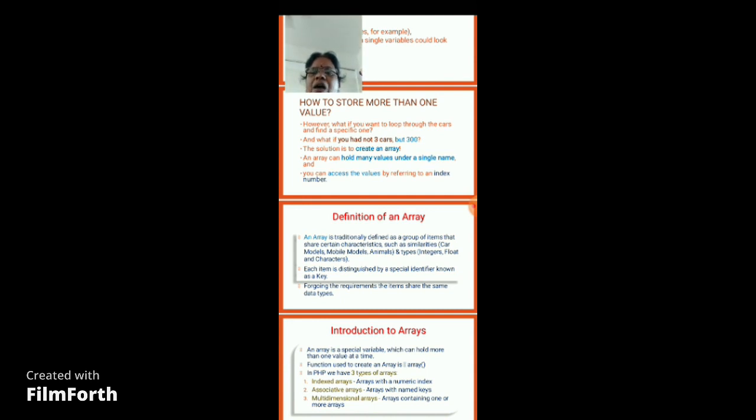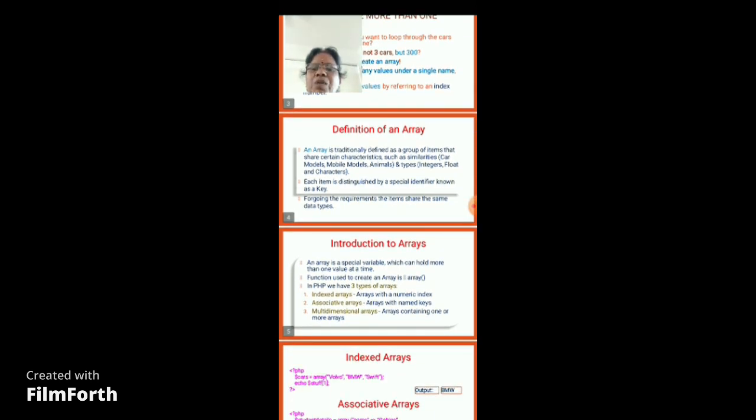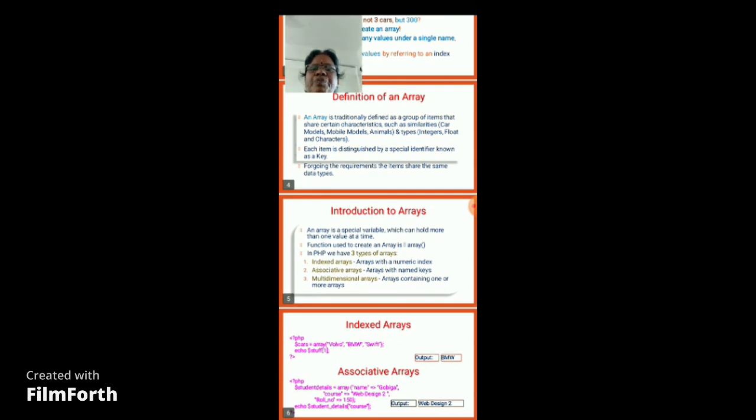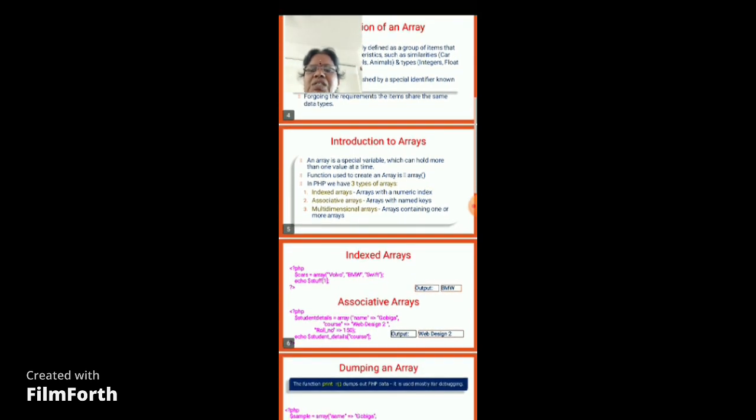Although the items share the same data types, with the help of the key values I can identify the element present in a particular position. In PHP we have three types of arrays. One is the indexed array, the second is the associative array, and the third is the multi-dimensional array. We are going to see each one here.